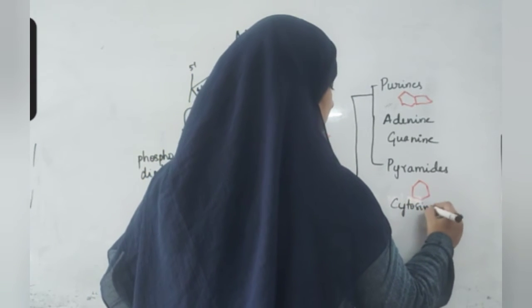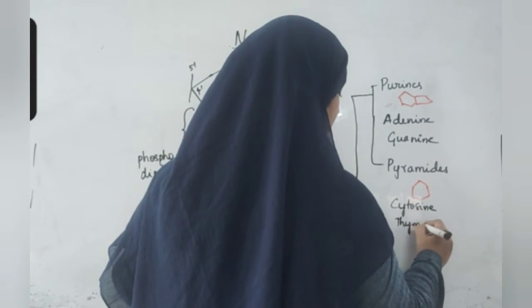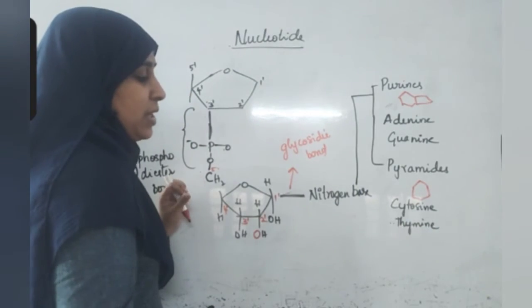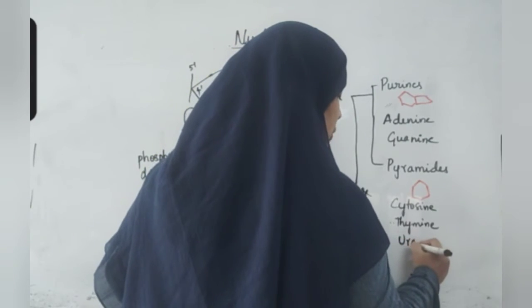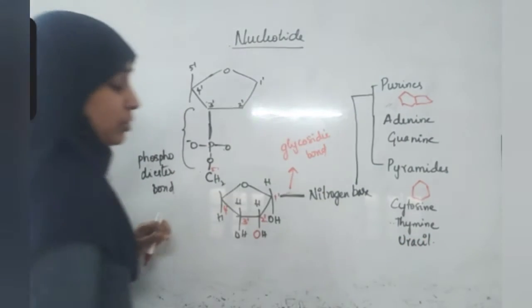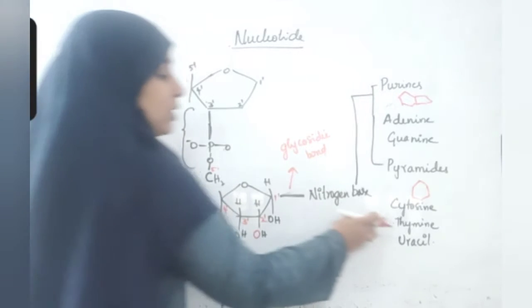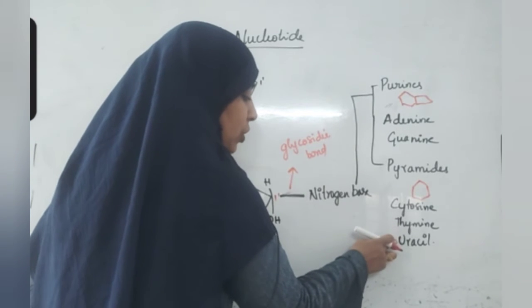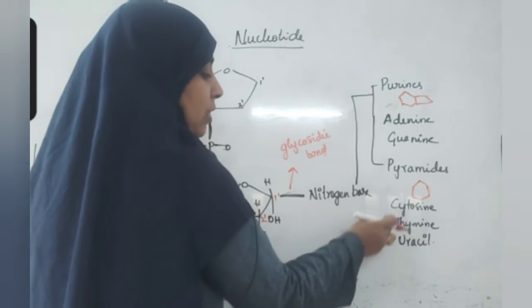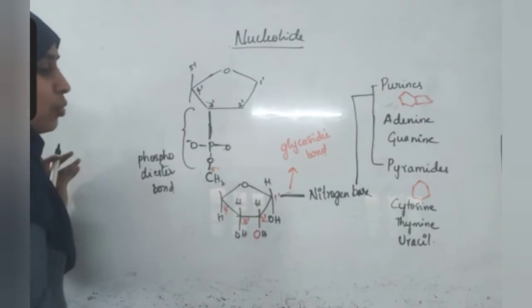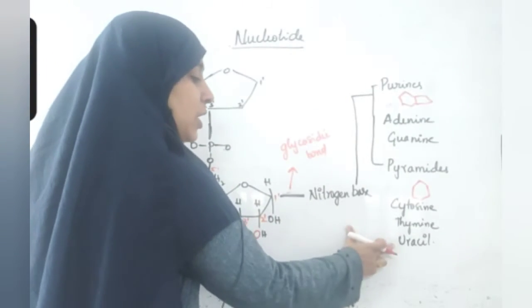cytosine, thymine, and thymine in DNA is replaced by uracil in RNA molecule. Thymine is present in DNA molecule, uracil is replacing thymine in RNA molecule. We'll understand how it is replacing when we study replication.